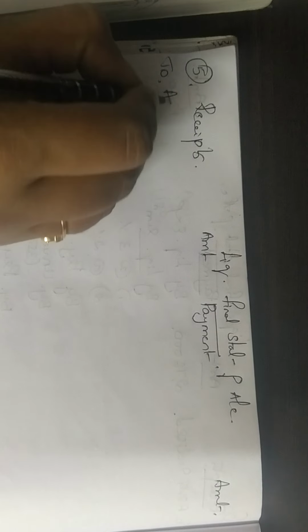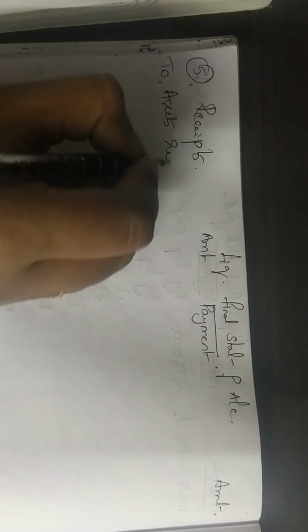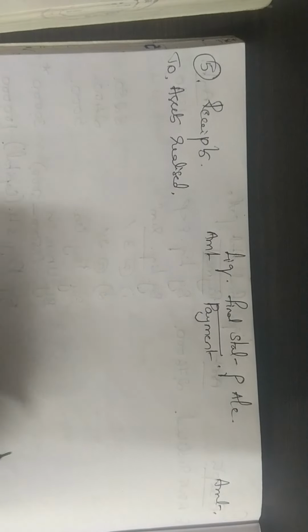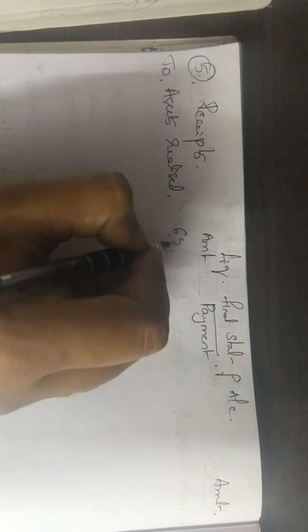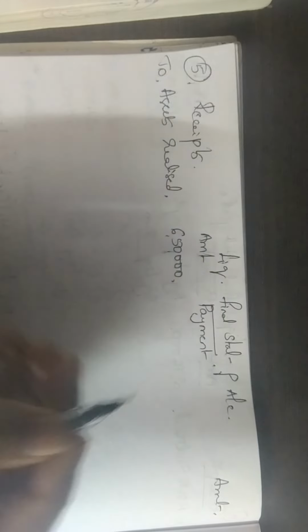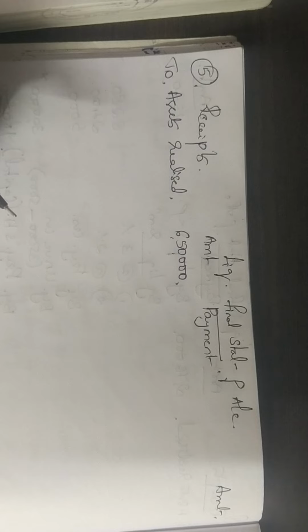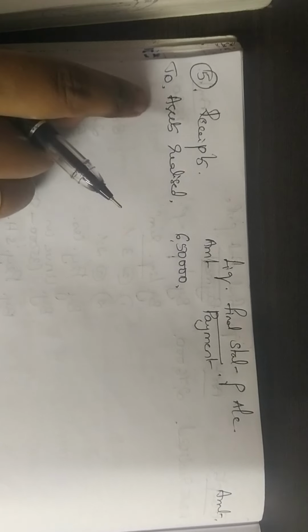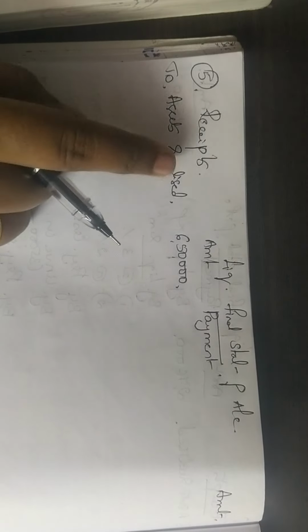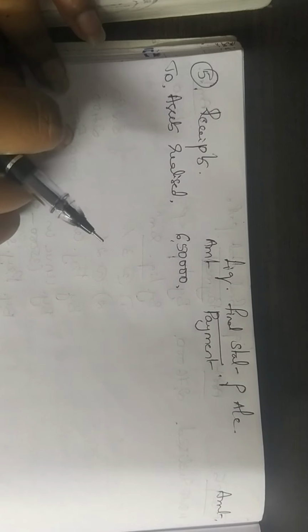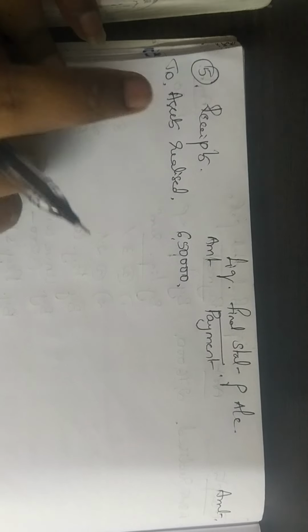We start from the receipt side. Check whether you have cash in hand, cash at bank. Now there is no cash in hand or cash at bank, so I directly write assets realized. You don't even have information on secured creditors, so assets realized given in the problem is 6,50,000. You don't have information on surplus on secured creditor, so I did not write the surplus, and have directly written the assets realized. Next, you don't have any other information. Calls received, I'll tell you how you have to do.